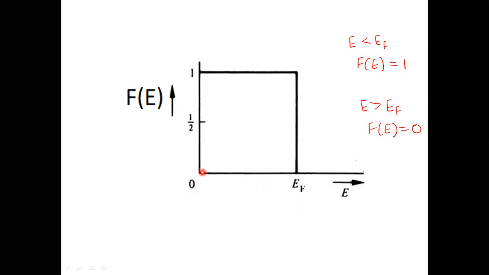So for E less than Ef, the value of Fe is 1. This I have plotted. But when E is greater than Ef, the value of the Fermi-Dirac distribution is 0. So it decreases to 0.